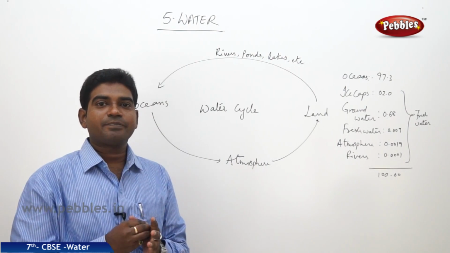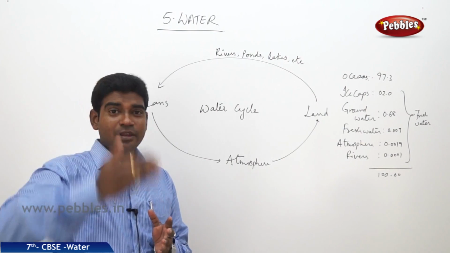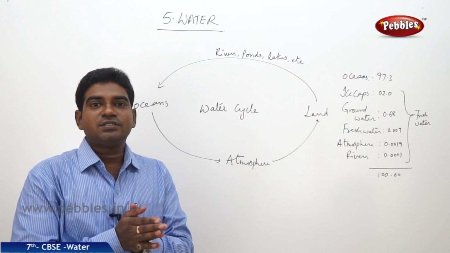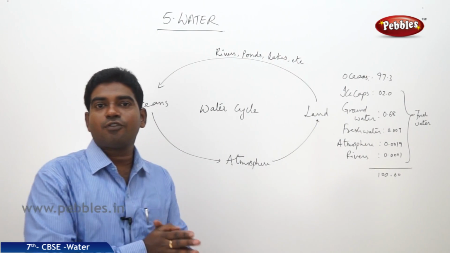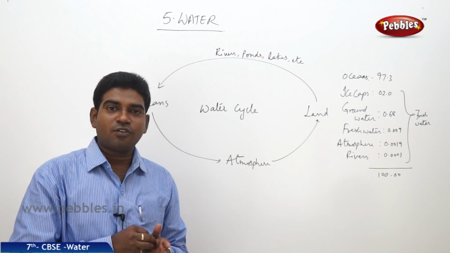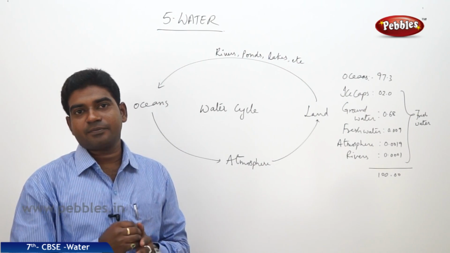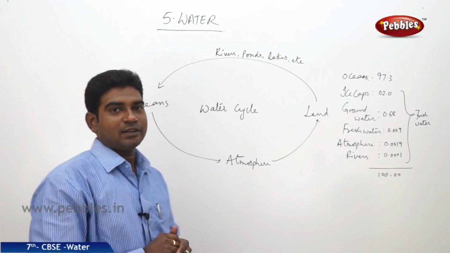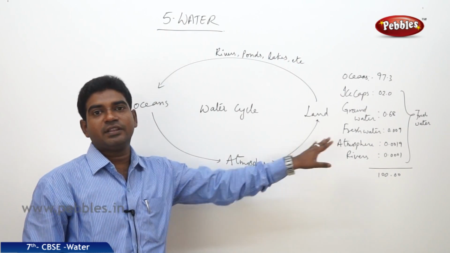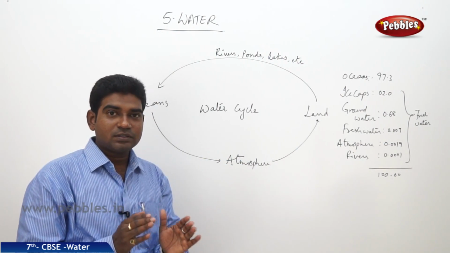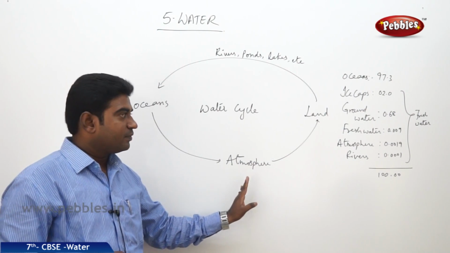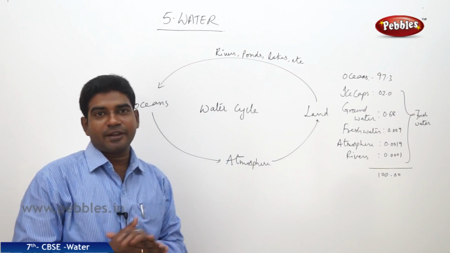Water is a component which has existed on our planet for millions of years, but it is changing its forms from one form to the other. The changing of form from one state to the other state is known as the water cycle. The oceans, the atmosphere, the land. Water is in the oceans, which reaches the atmosphere, then again it reaches back to the land.